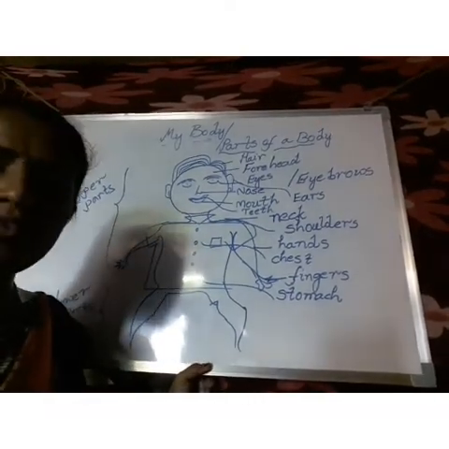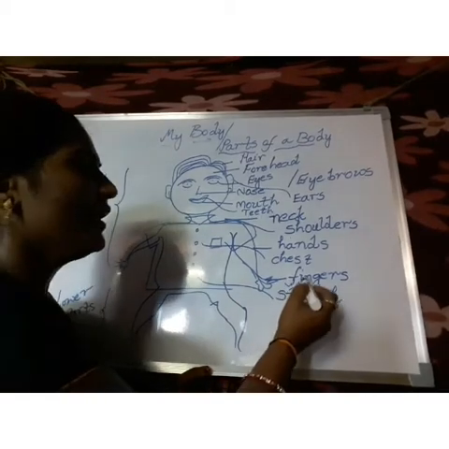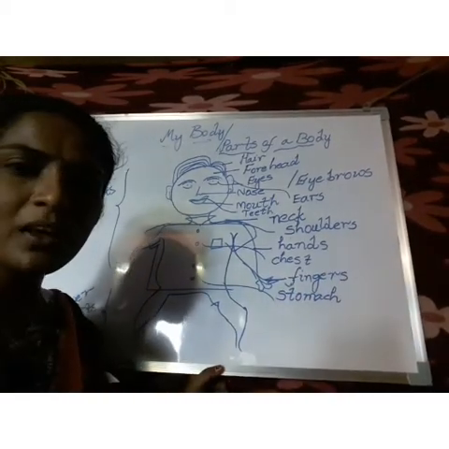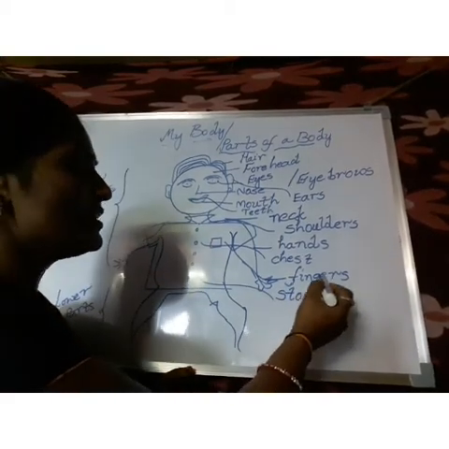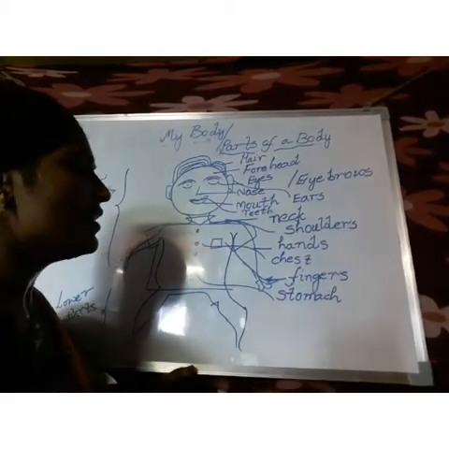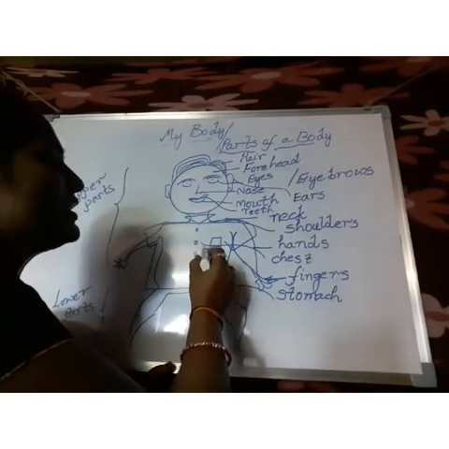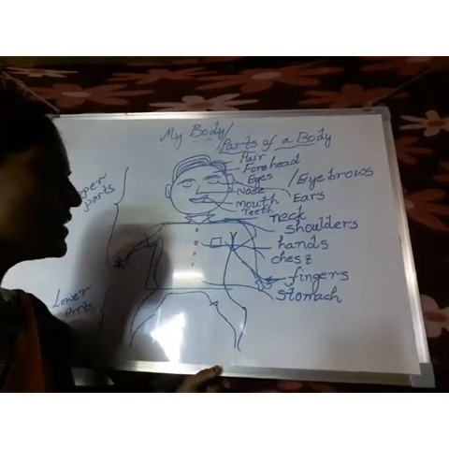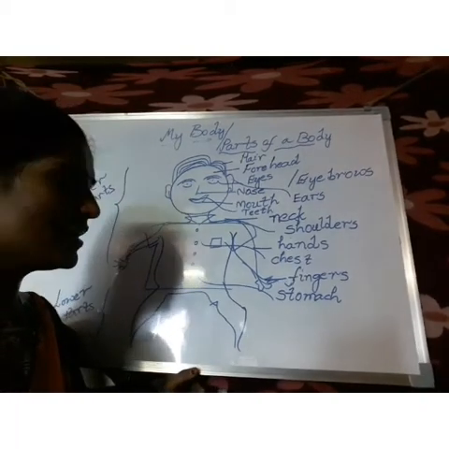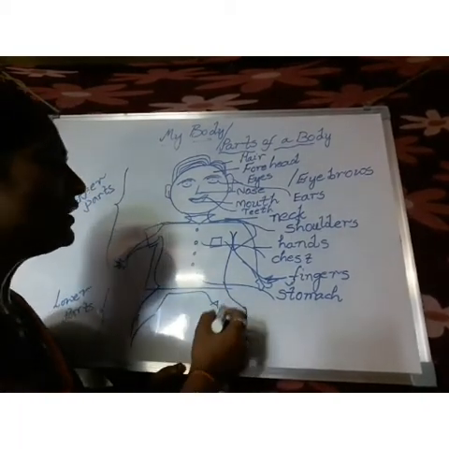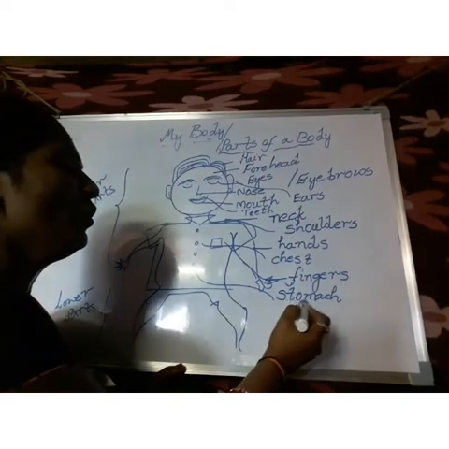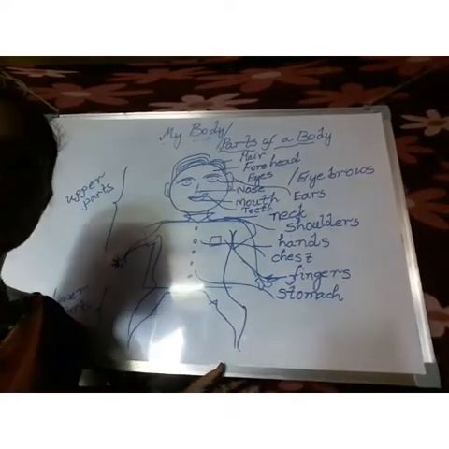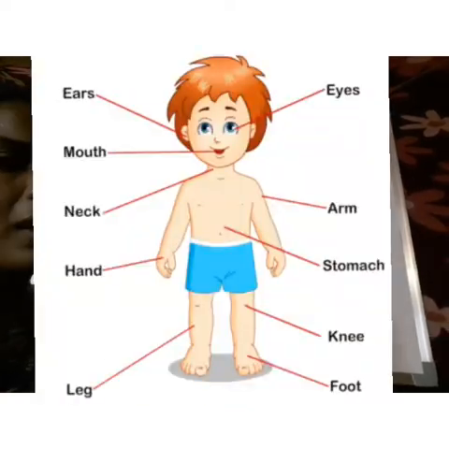What is the spelling of fingers, children? F-I-N-G-E-R-S, fingers. And after that, this part we call chest. What is the spelling of chest? C-H-E-S-T, chest. And after that, stomach. S-T-O-M-A-C-H, stomach. And do you know what the uses of all these parts are?